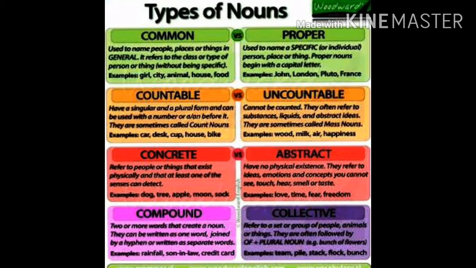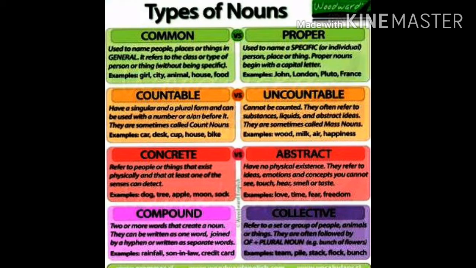Now, concrete nouns are the nouns which we can feel with our senses. We can touch them, we can see them, we can find them. So these are all concrete nouns. Abstract nouns are from our mind, which we cannot find, like hungry, how much intelligence, how brave they are. The nature of the people according to their mind, we cannot find them. So these are abstract nouns.